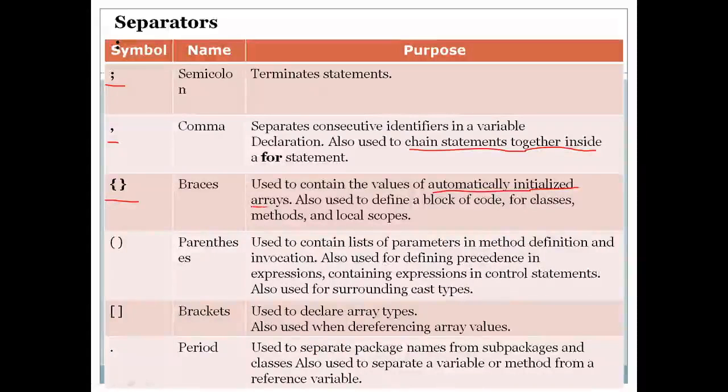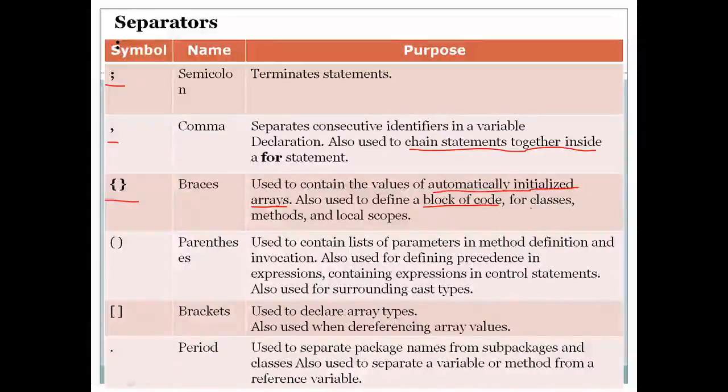If you are initializing an array, assigning some values to the array at the time of declaration, then you can use flower brackets, which simply group the values of an array. Also used to define a block of code. Those flower brackets can be used to group blocks of code. You can have multiple blocks of code grouped inside the flower bracket. Even this acts as a separator there.